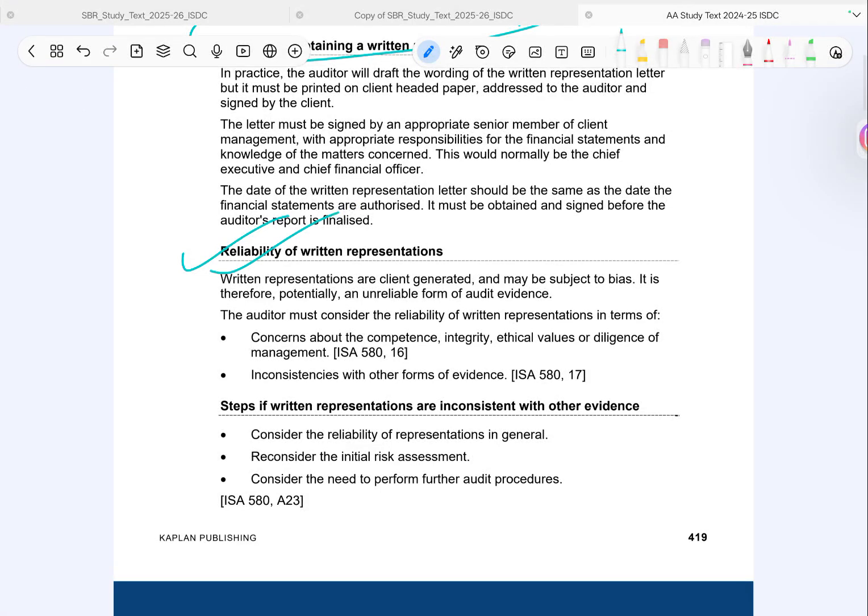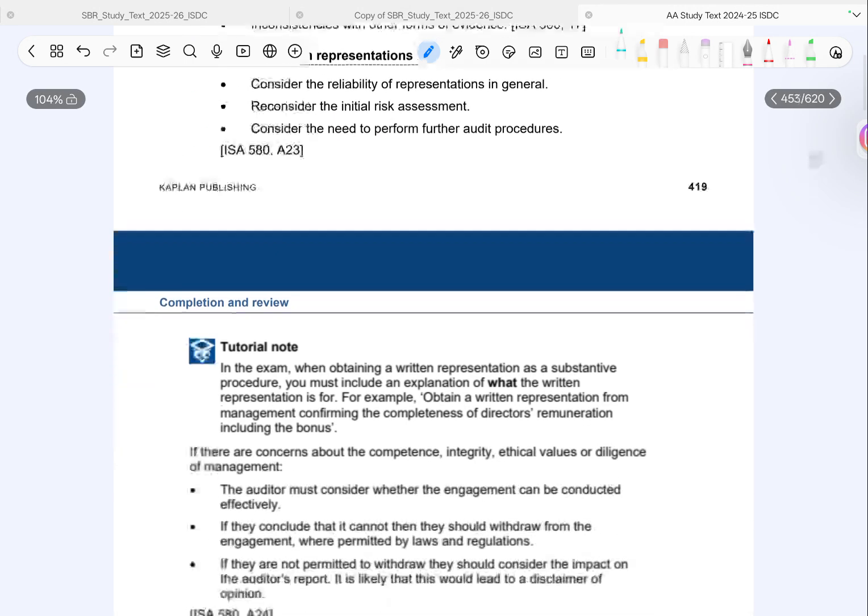Now, let's talk about the reliability of these written representations. Because this is where judgment comes in. Written representations are created by the client, so yes, there can be bias. That's why auditors need to question: is management trustworthy? Does this match other audit evidence? And finally, what if something doesn't match? If written representations are inconsistent with other evidence, reconsider their reliability, reassess audit risk, and perform additional audit procedures.